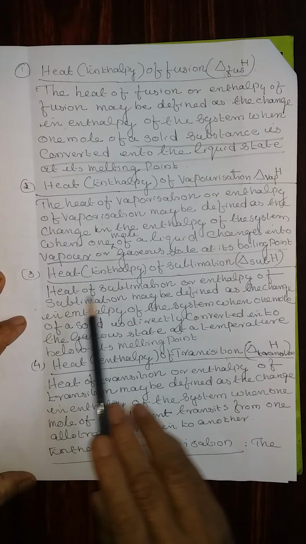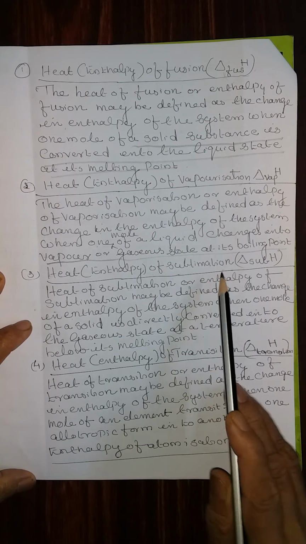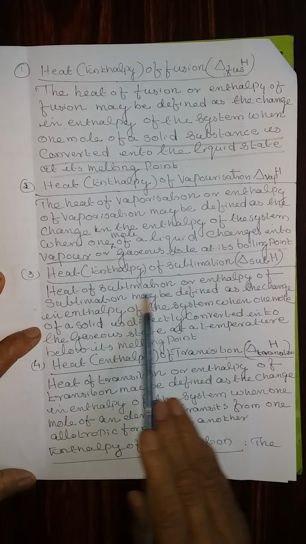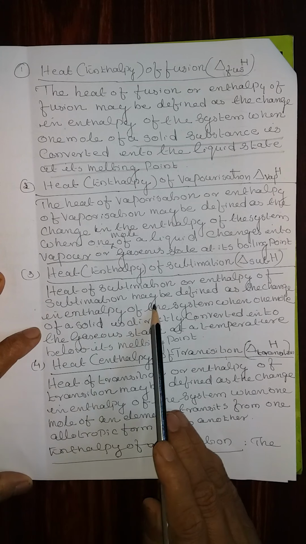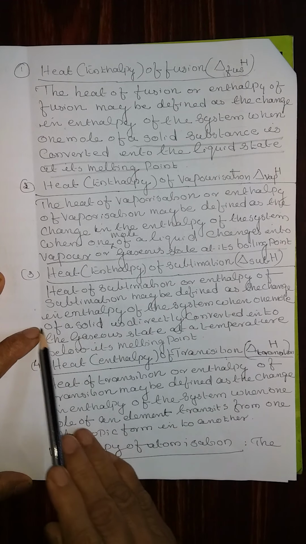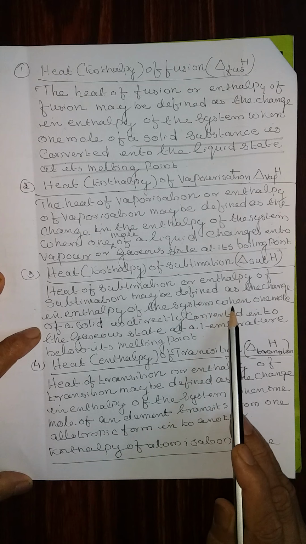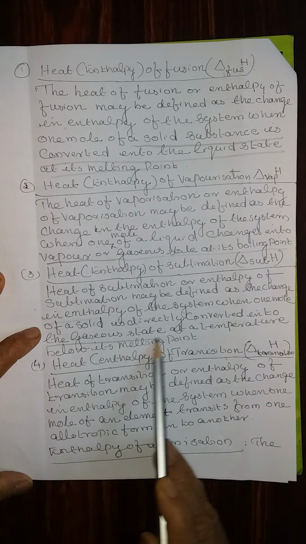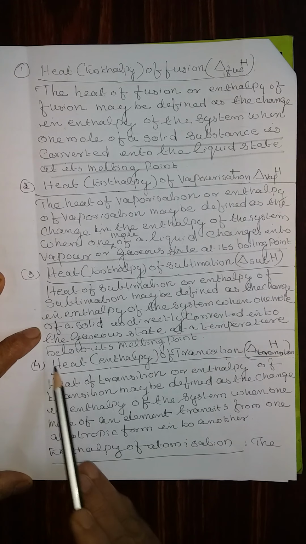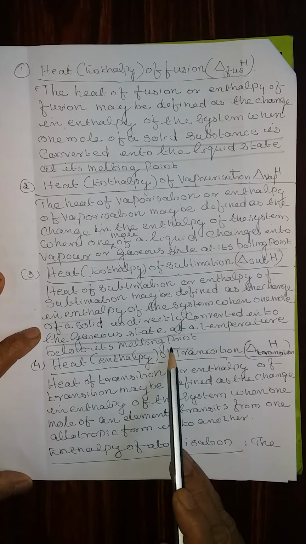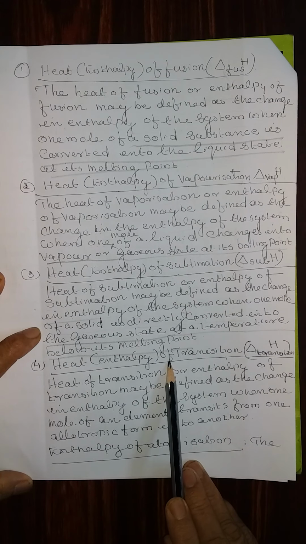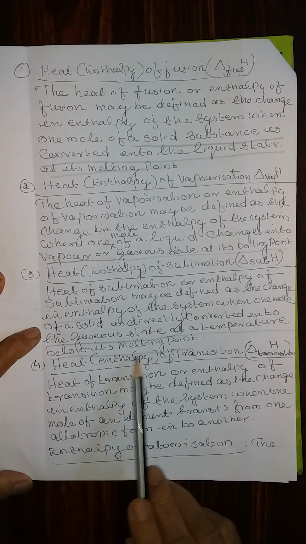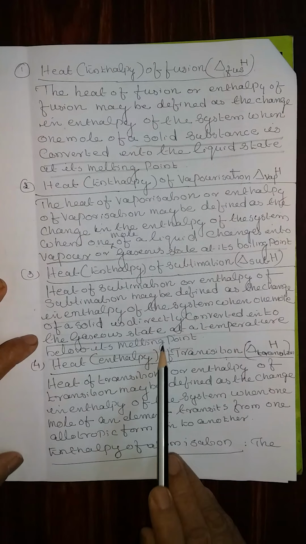3. Heat or enthalpy of sublimation, represented as delta sub H. Heat of sublimation or enthalpy of sublimation may be defined as the change in enthalpy of the system when 1 mole of the solid is directly converted into the gaseous state at a temperature below its melting point. All these points you have to write and study, that means melting point, boiling point, melting point. Unless the full definition is given, you won't get marks.